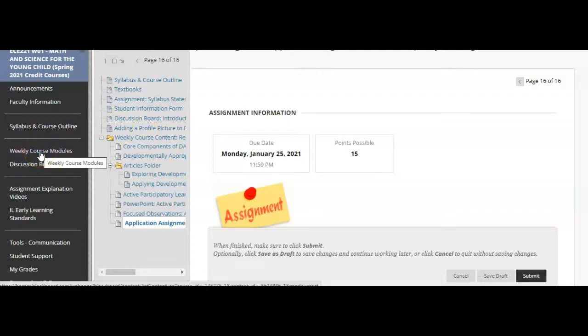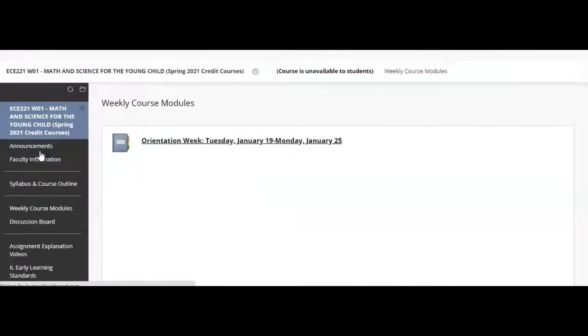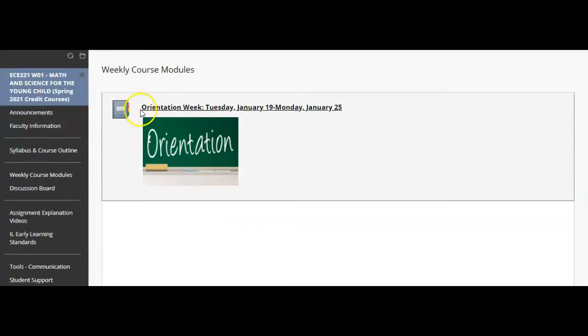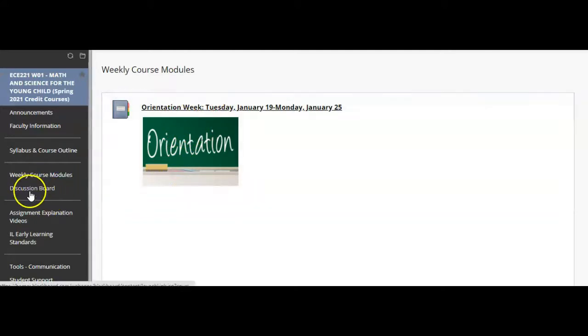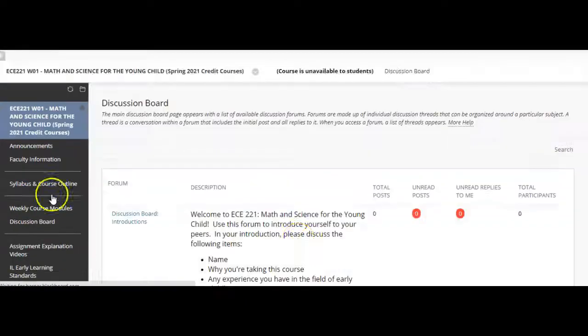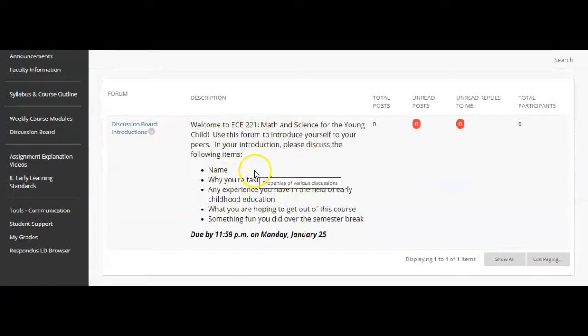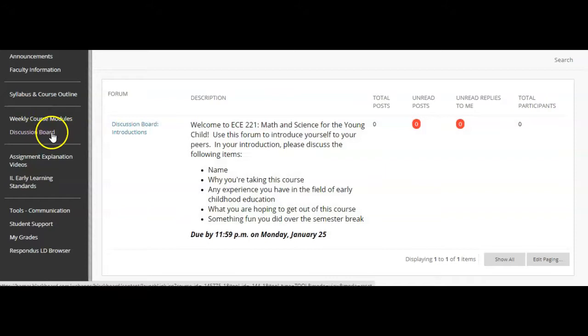Like I said, as the weeks continue to progress throughout the semester, I will populate the course site with more modules so that for those of you that would like to work a little bit ahead, you can. But again, for the sake of making sure that you're not overwhelmed this first week, I just posted the orientation week module for you. The discussion board is always linked within the course module if you do have to respond to a discussion board, but if you wanted to go back in and needed an easy way to navigate and to find that discussion board, you can click in here and access the discussion board as well. So you can see that introduction to discussion board link is also found here as well.